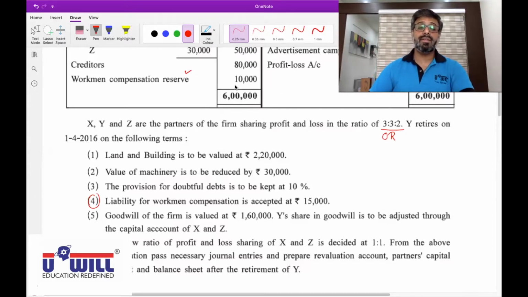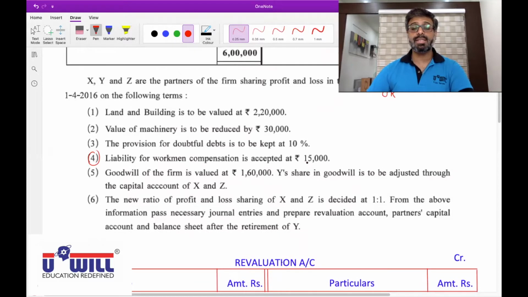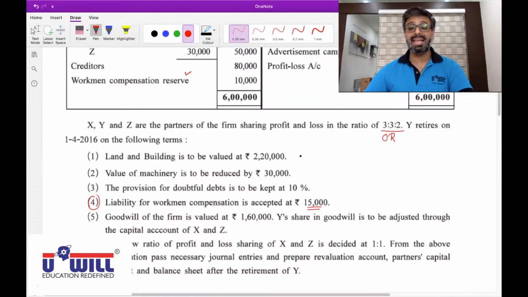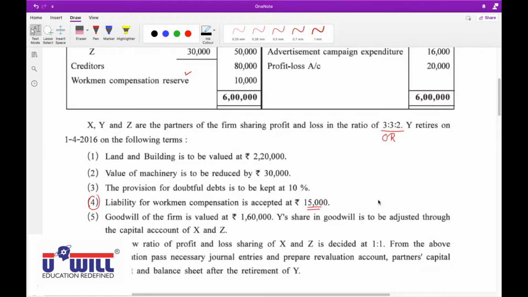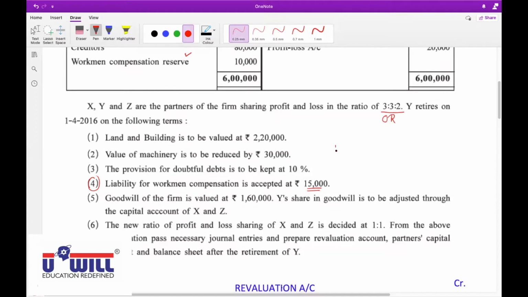Yes. Reserve is 10,000, but the compensation accepted is 15,000. So there is an excess loss of 5,000. Excess loss of 5,000 will be taken from revaluation account. Means the entry will be workman compensation reserve account debit with 10,000, excess loss of 5,000 from revaluation account, and workers claim liability will be created with 15,000.